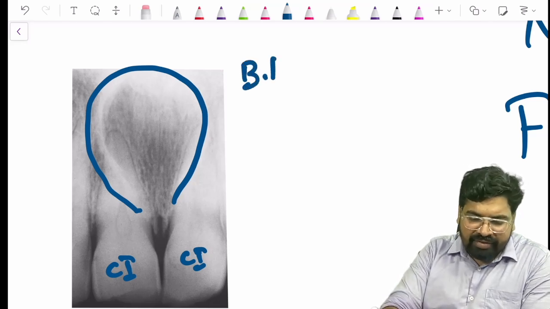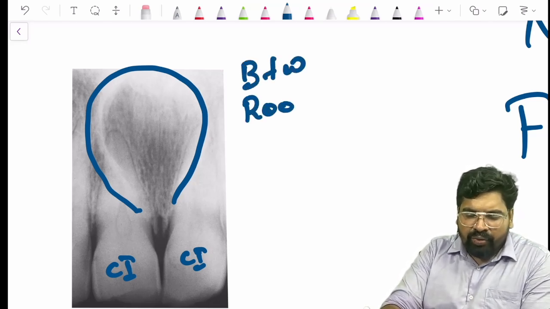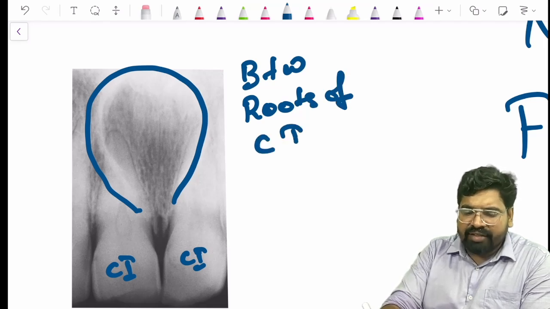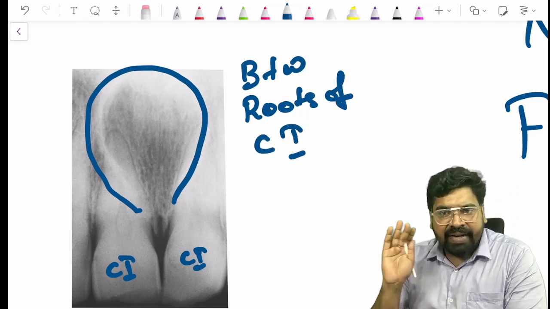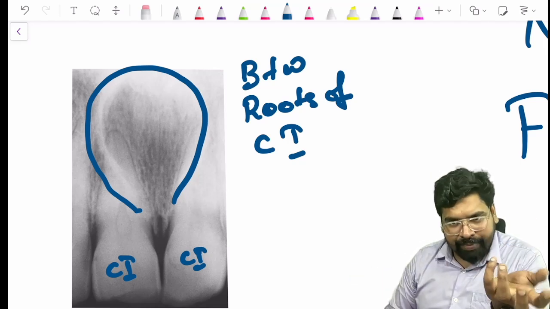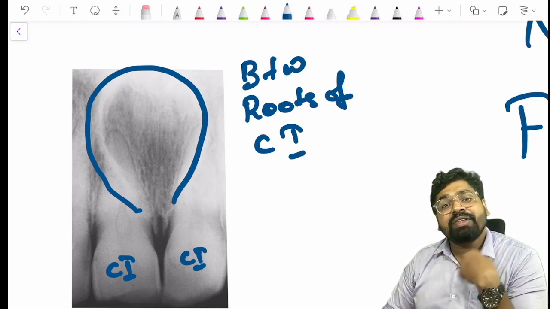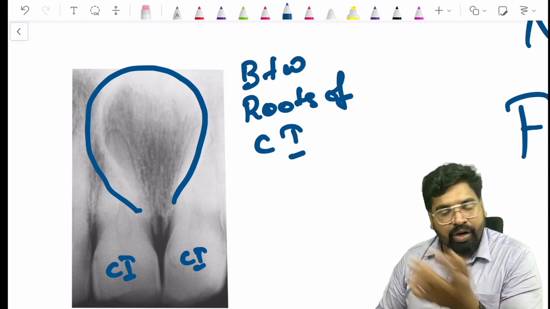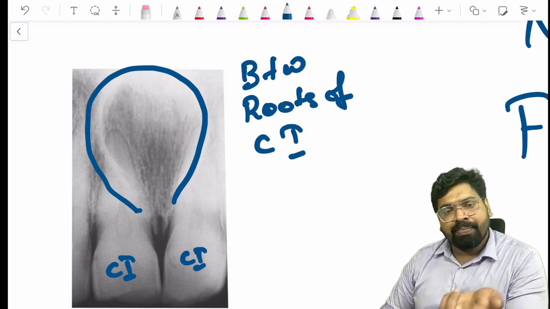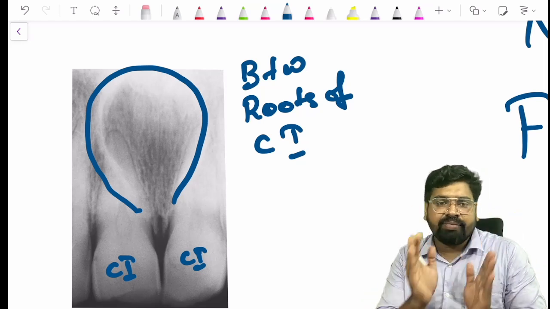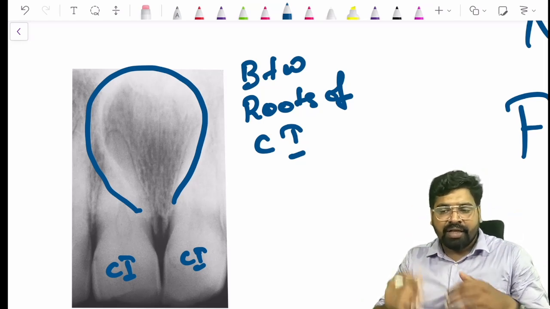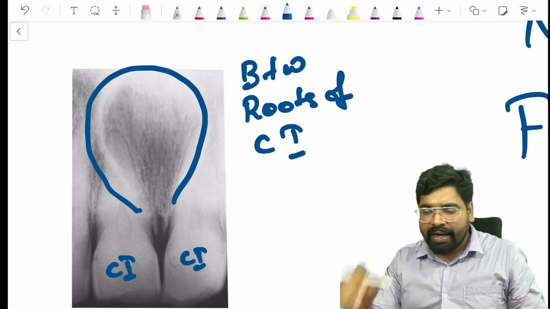It may be a round shape, a heart shape, an inverted pear shape, whatever it is. If it is between the roots of two central incisors, it is most probably a nasopalatine duct cyst.